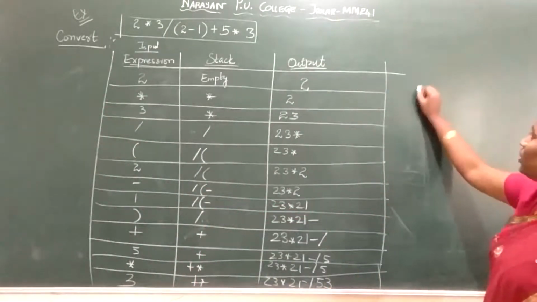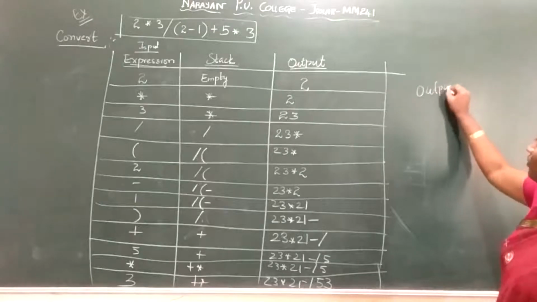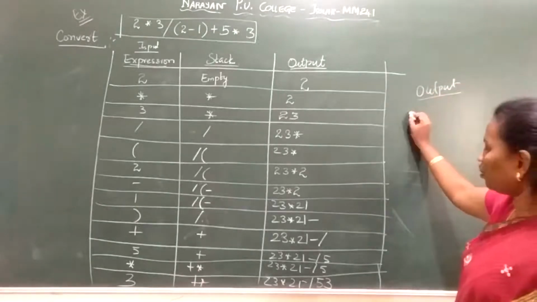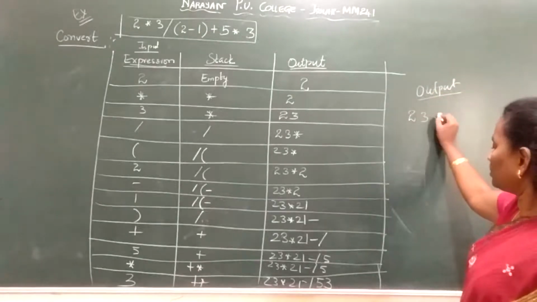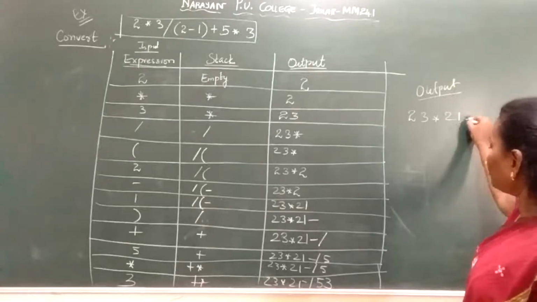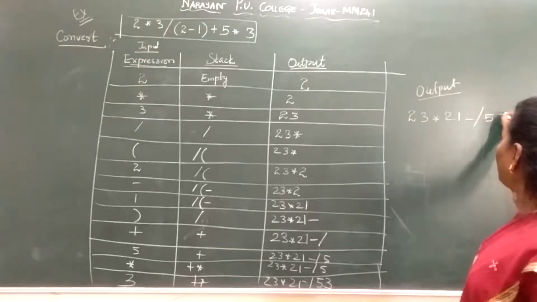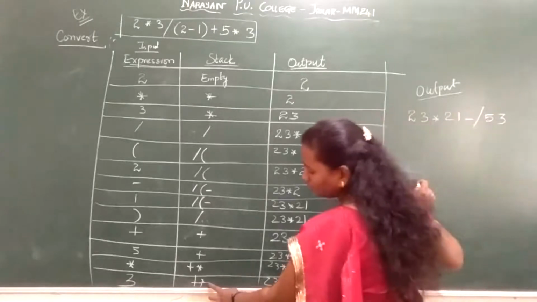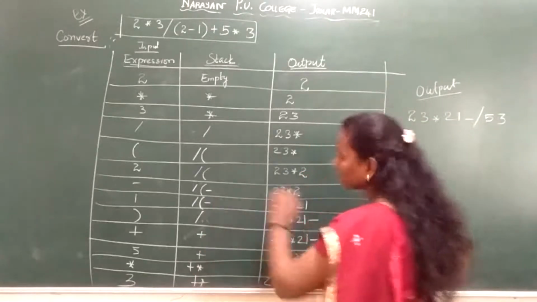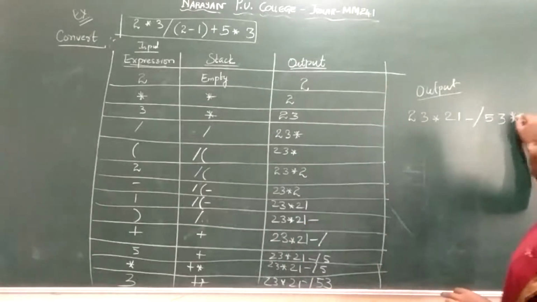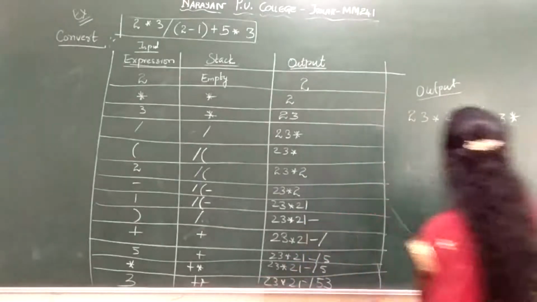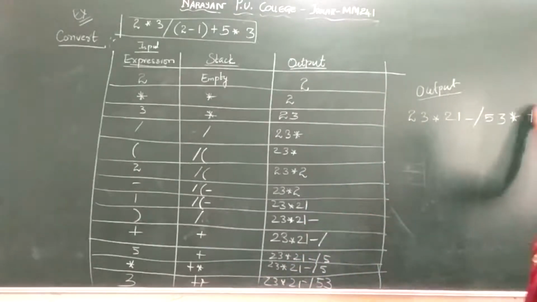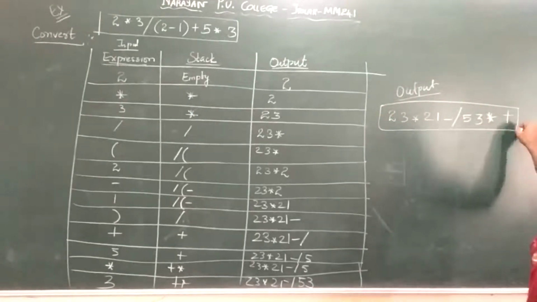See, this is your current output, 2, 3, star 2, 1 minus, like this. Now what is there on your stack? Asterisk. So what will be popped out? First asterisk, then plus. Okay, so this is the answer.